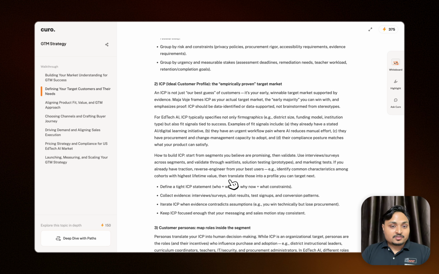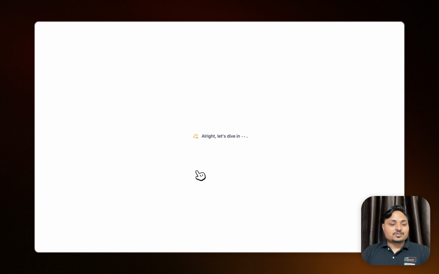And other than this, maybe I would like to go through a whole deep dive to build this GTM strategy. I don't feel this much is enough for me. I want to go into each segment in a deeper way. You can click on deep dive. What Kuro now does is create a personalized learning plan.